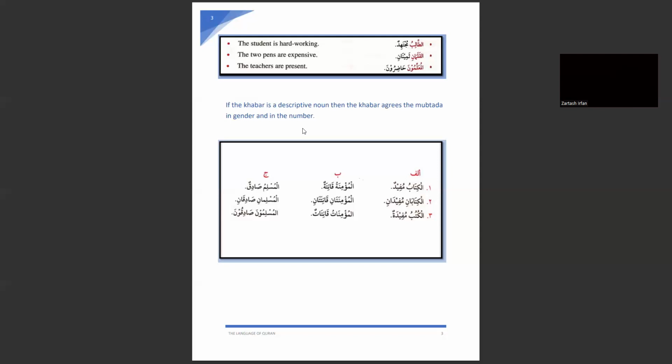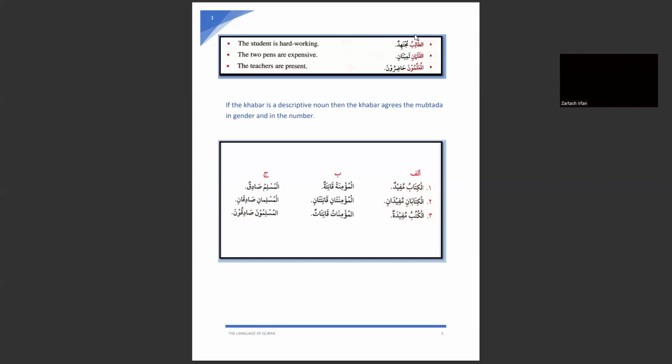If a mubtada is musanna, then a khabar will also be musanna. In the same way, if a mubtada is a jama, a plural noun, then a khabar will agree with it in number and in gender. And this is shown in these three examples.